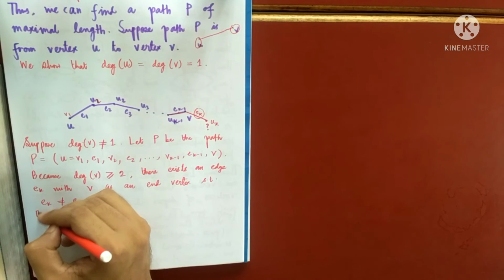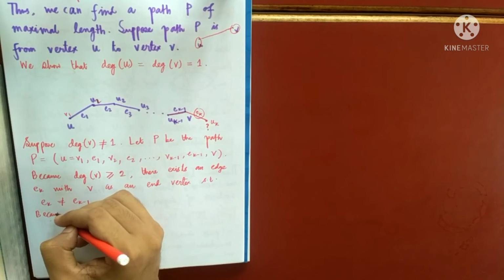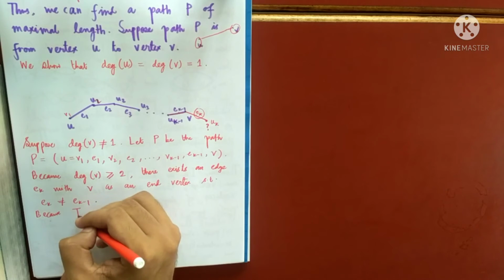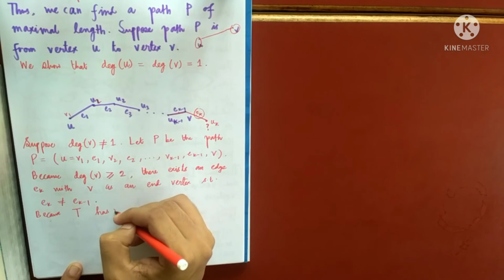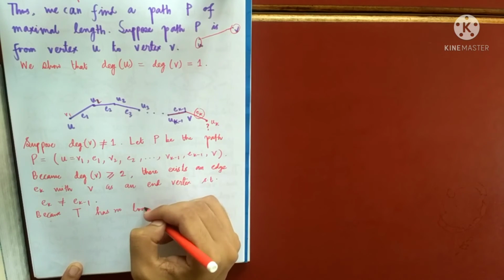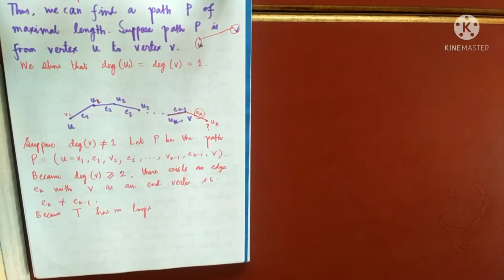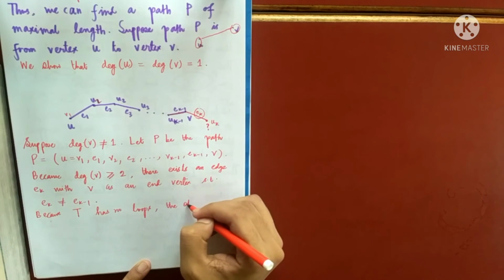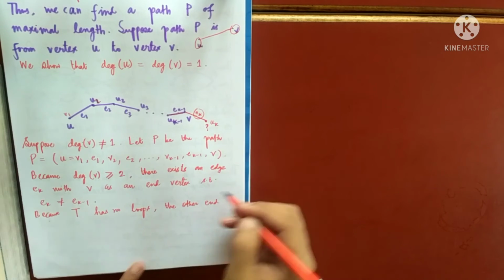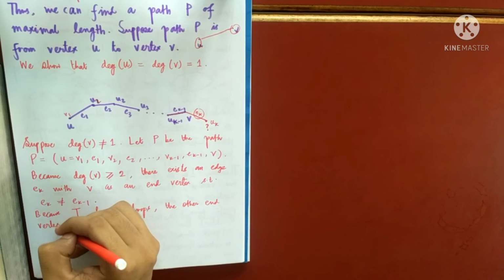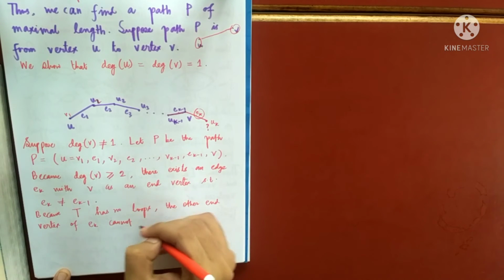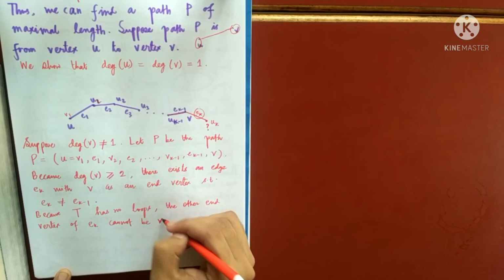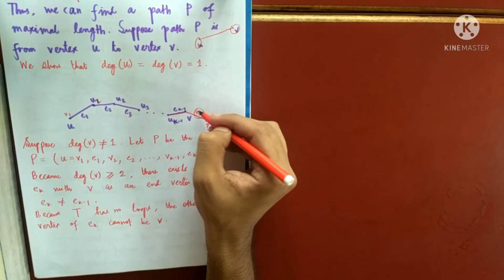So because T has no loops, I know by definition a tree cannot contain loops, the other end vertex of Ek cannot be V. So we are finding the other end vertex of Ek.